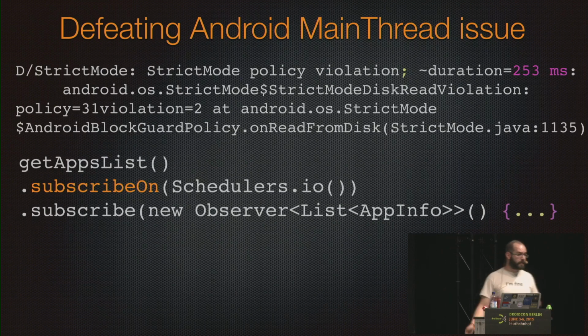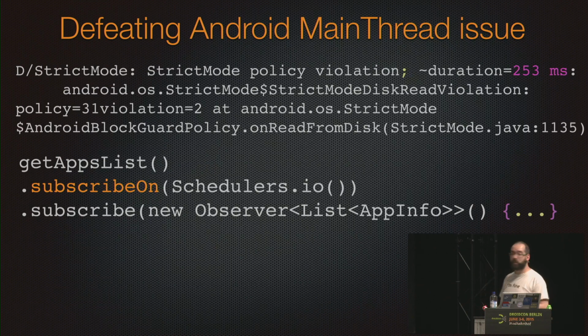We have schedulers. We don't do multi-threading manually. Come on, loaders, async tasks, threads. No, it's not 1995. So we have schedulers. RxJava gives you schedulers, in this case Schedulers.io. It's based on a thread pool. So Netflix handled the thing. I don't care. I have a daily job, you know. And basically, the thread pool increases the size, decreases the size.